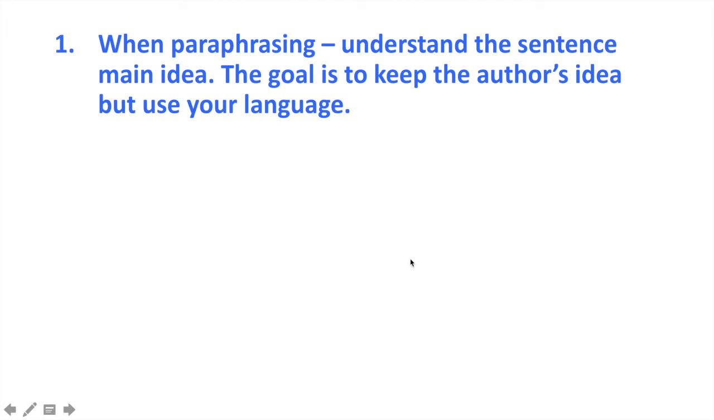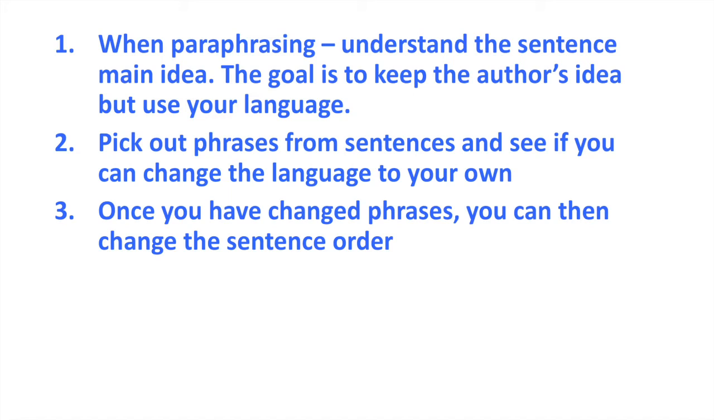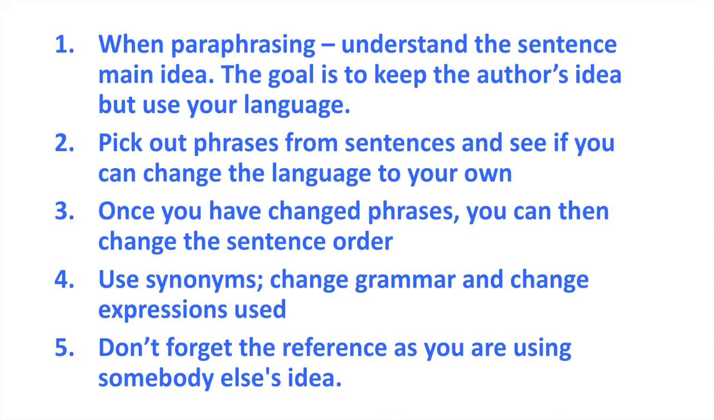Now let's recap how to paraphrase. 1. When paraphrasing, understand the sentence and main idea. The goal is to keep the author's idea, but use your language. 2. Pick out phrases from sentences and see if you can change the language to your own. 3. Once you've changed phrases, you can then change the sentence order. 4. Use synonyms, change grammar, and change expressions used. 5. Don't forget the reference, because you are citing somebody else's work.